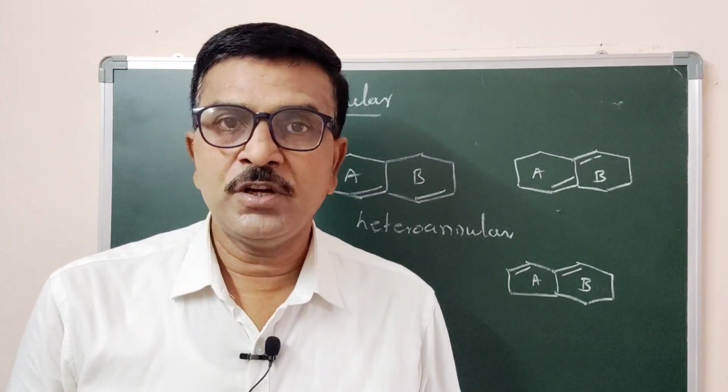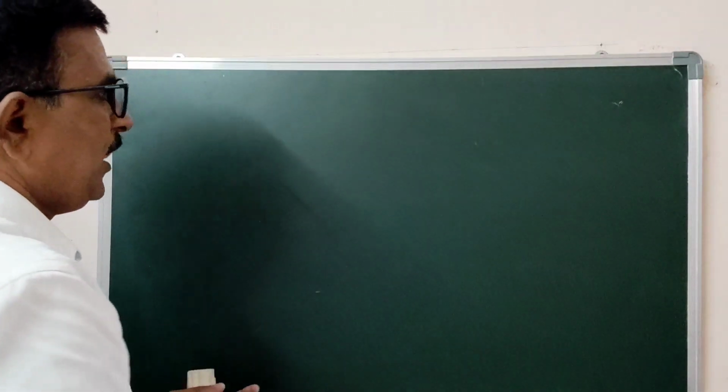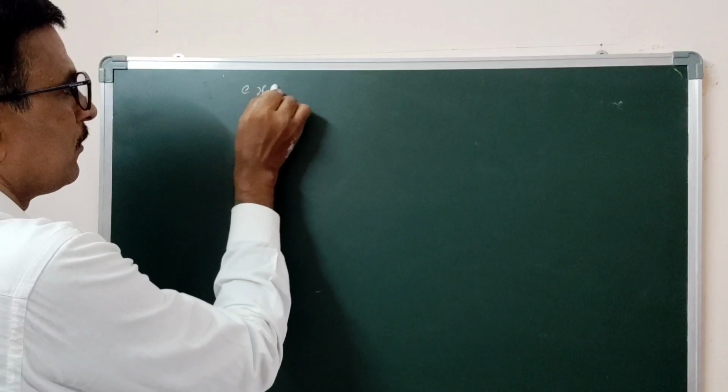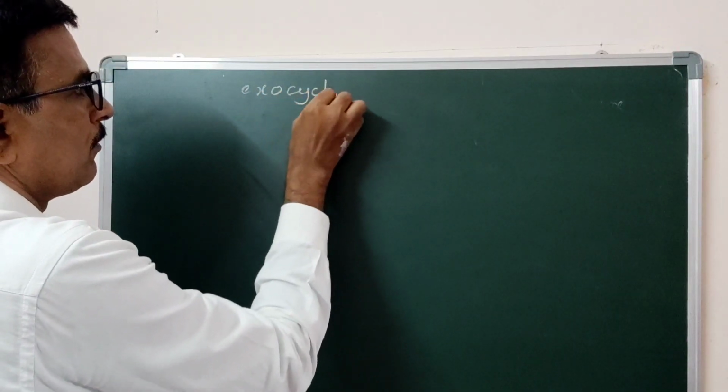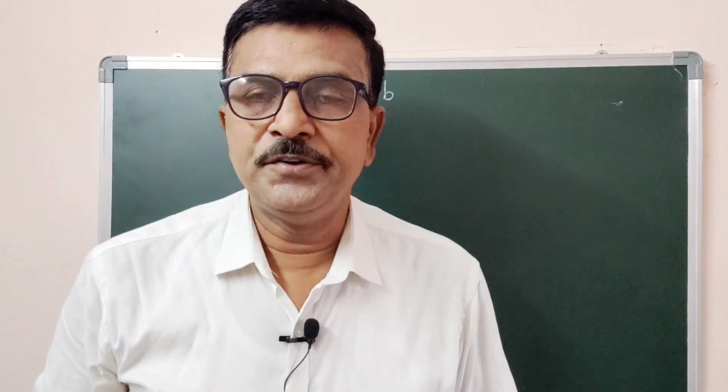Coming to the third concept, that is exocyclic double bonds.